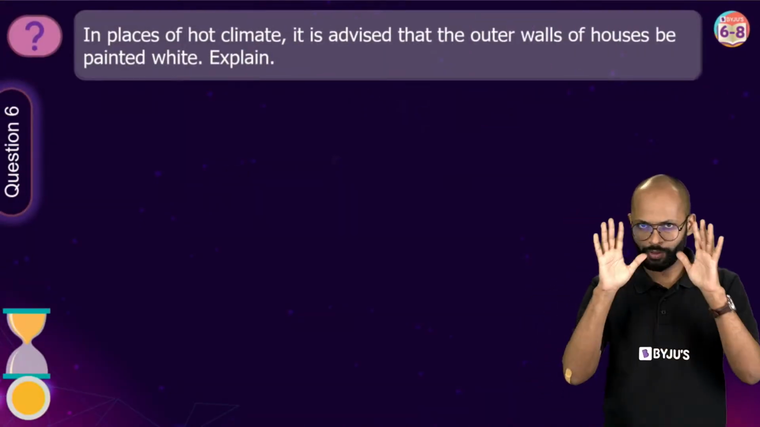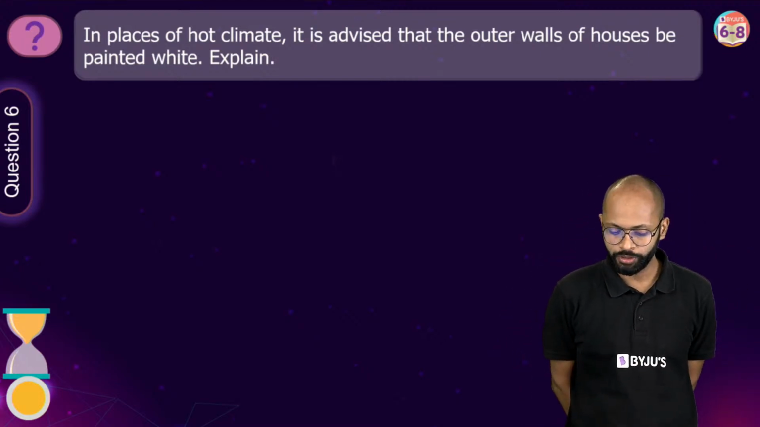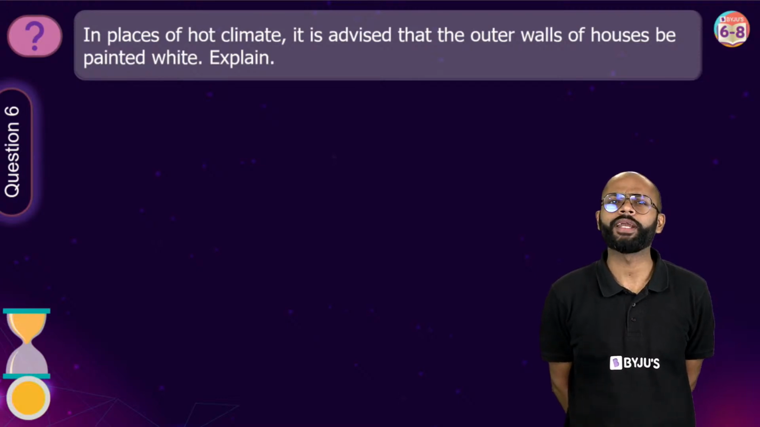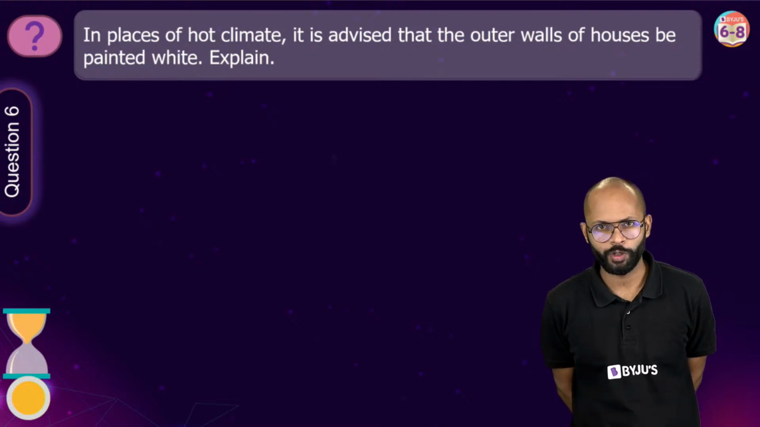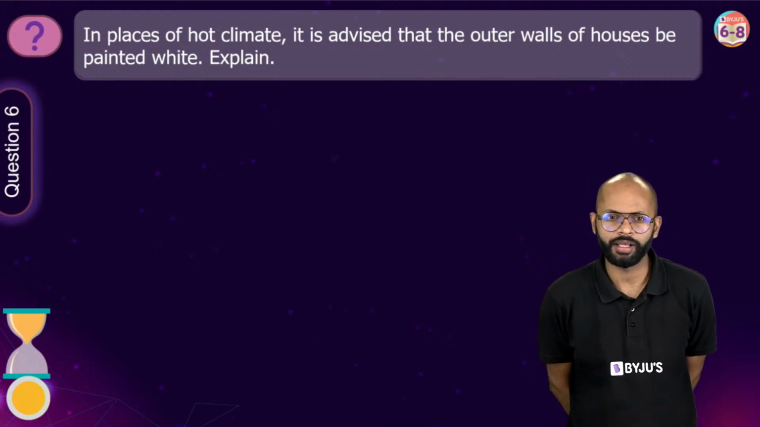Question number 6 देखते हैं. Question number 6. In places of hot climate, it is advised that the outer walls of houses be painted white. This is a subjective question because unit test के अंदर subjective questions can definitely come. आते ही हैं हमारे, है ना?